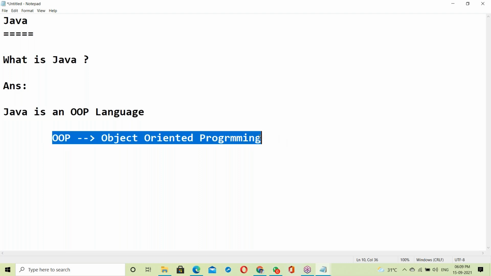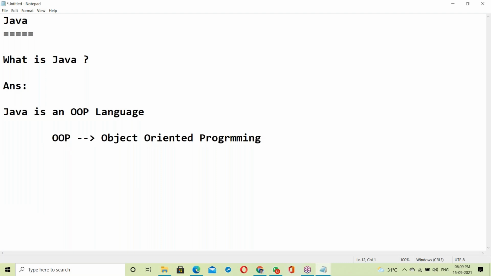OOP stands for object-oriented programming. That is the simple answer: Java is an OOP language, an object-oriented programming language.